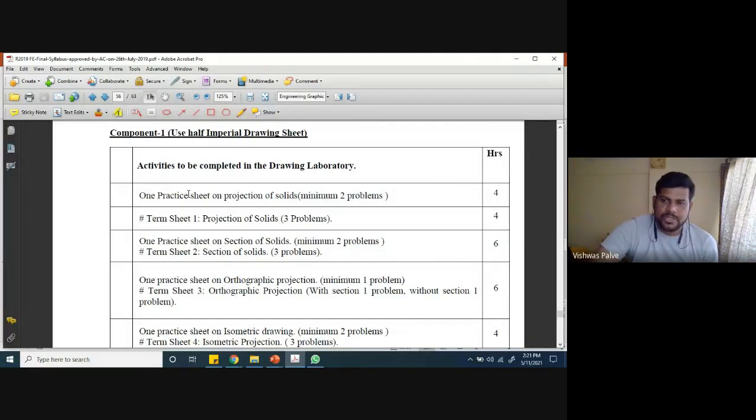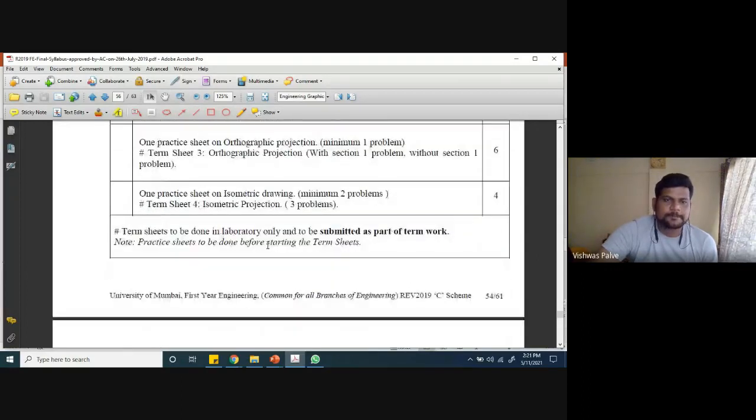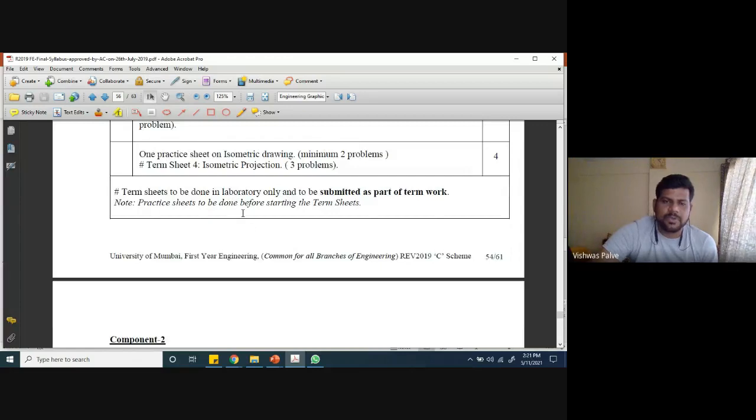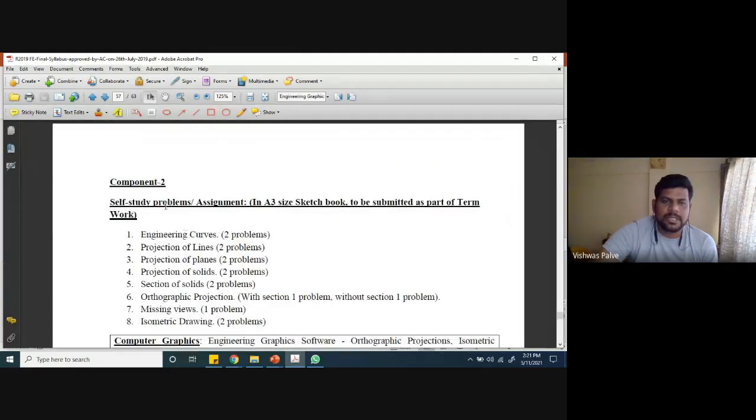So the time duration is also given. Next is the term sheet, to be done in the laboratory only and to be submitted as a part of the term work. The practice sheet to be started at the start of the term, and you have to complete it. Then the second component is the self-study problem assignment, which you have to do as homework.